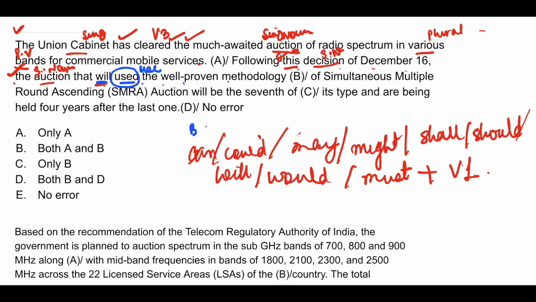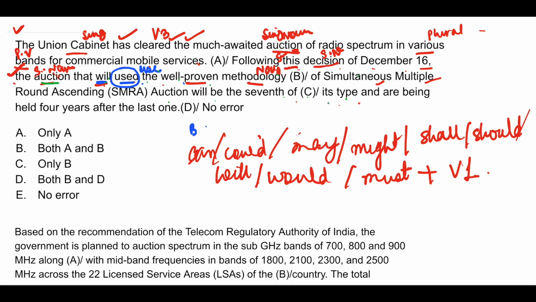Will use the well-proven methodology. Methodology is a noun here and this is an adjective. What kind of methodology? Well-proven methodology of simultaneous multiple round ascending auction, will be the 7th of its type and are being held 4 years after the last one. Okay, so here you see this auction following this decision of December 16, the auction that will be used, that will use the well-proven methodology of SMRA auction, will be the 7th of its type. Of its type.